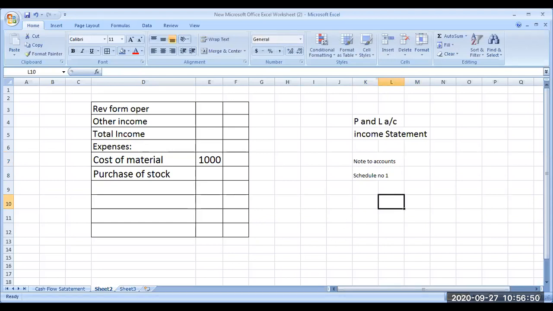Anybody is having a balance sheet with you right now? I have, sir. Can you share that? I will give you the option to share it. Full balance sheet, correct? Yeah, sir. I'll make you a presenter. Share that for the benefit of others.